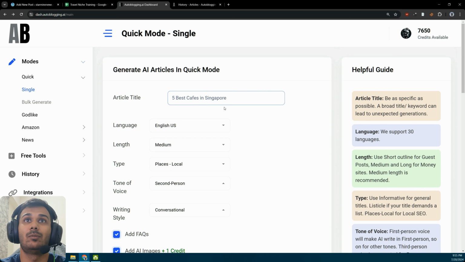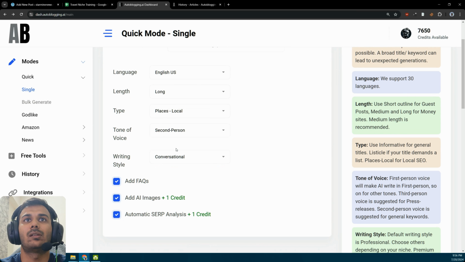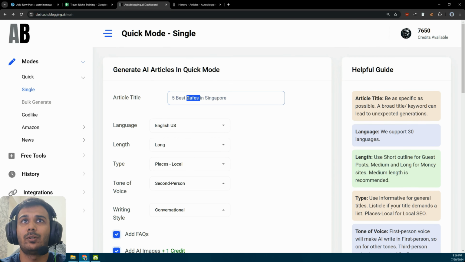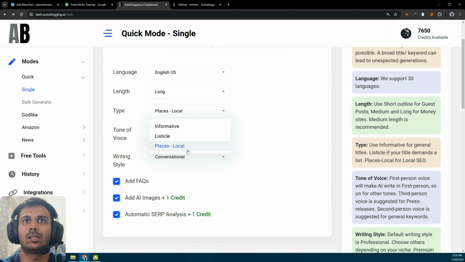People living in Singapore might search for it, right? If you are a tourist there, for sure. So, again, English language, English US, length long, type places local, and places local, the tool will search for cafes in Singapore locally, and all the places will be factual just there. So this is for local SEO.